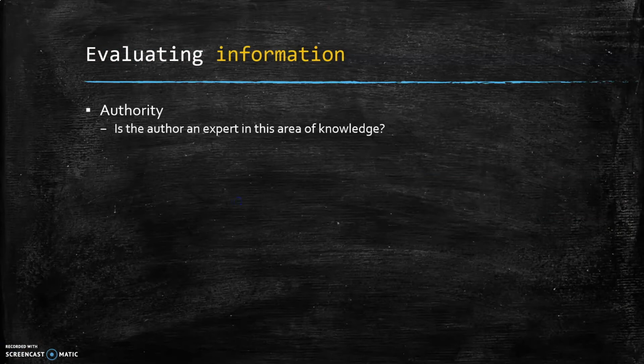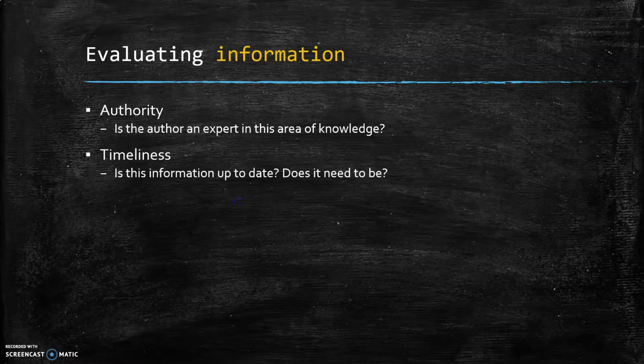We can evaluate information based on 5 criteria. The first is authority. Is the author an expert in this area of knowledge? Authority comes in many forms, including the author's training, education, and job experience. What's best is a combination of all 3.